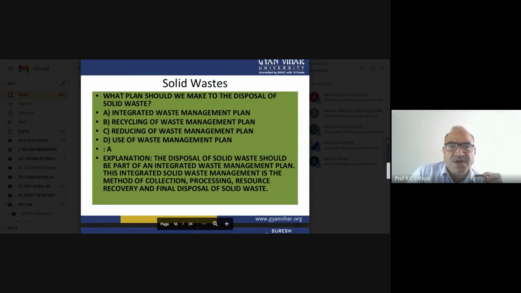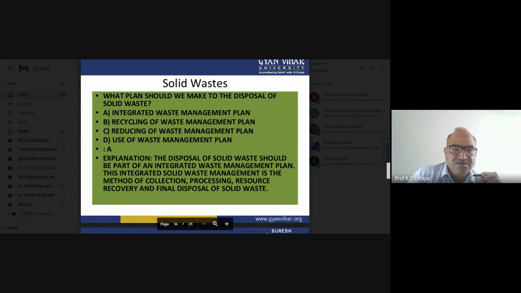Now, what plans should be made for the disposal of solid waste? Integrated waste management, recycling of waste management plan, reducing of waste management plan, use of waste management plan. So here the correct answer is A. The disposal of solid waste should be part of an integrated waste management plan.